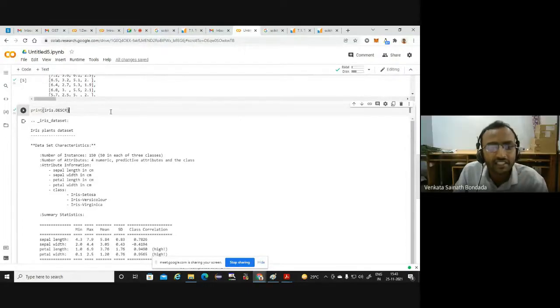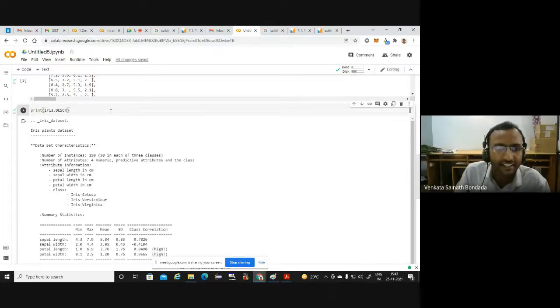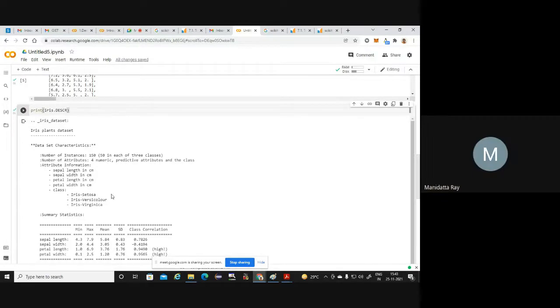Yeah, you can see the screen. Can you see the screen? Yes. It is there already. You can see that. You just click and you will get some information.